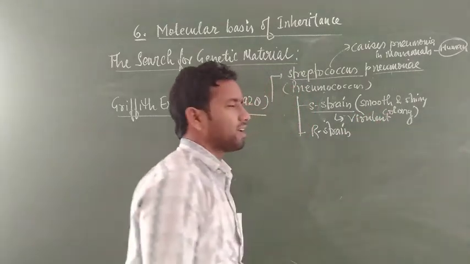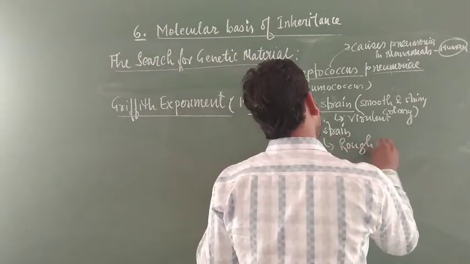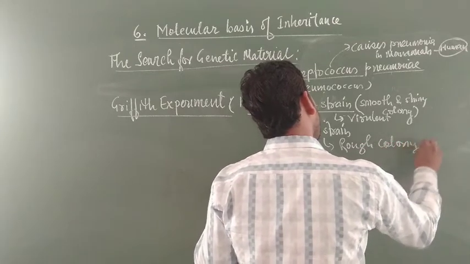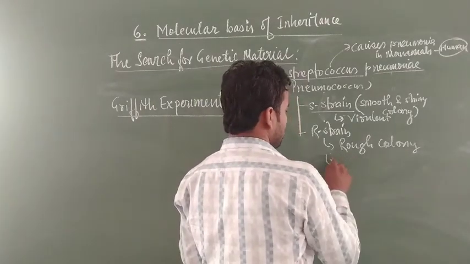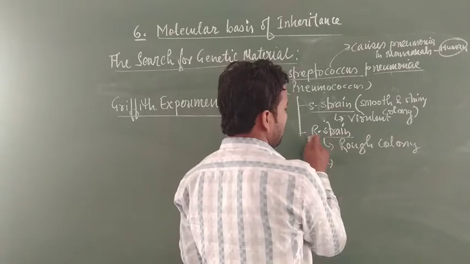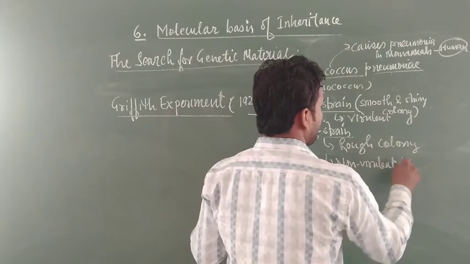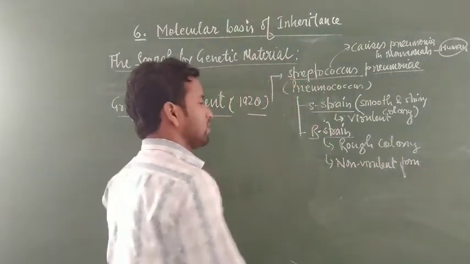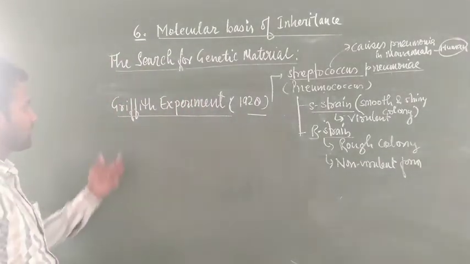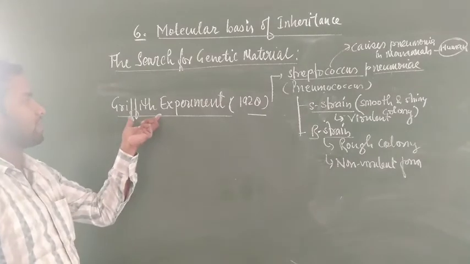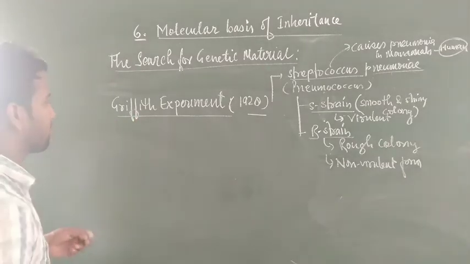Virulent means disease causing. And the R strain generally forms rough colonies. Any type of drug and antibiotic works on this and damages the R strain of Streptococcus pneumoniae, and this is considered the non-virulent form, meaning not disease causing. Clear? These two bacteria were selected by F. Griffith, and in honor of his name the Griffith experiment was named. F. Griffith is Frederick Griffith, who performed the experiment.